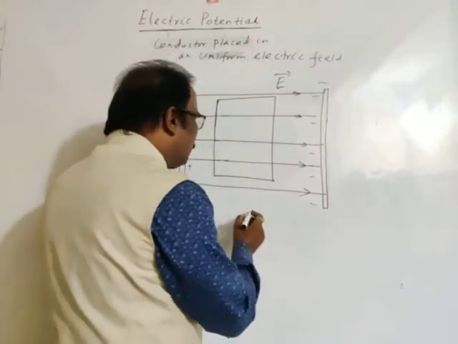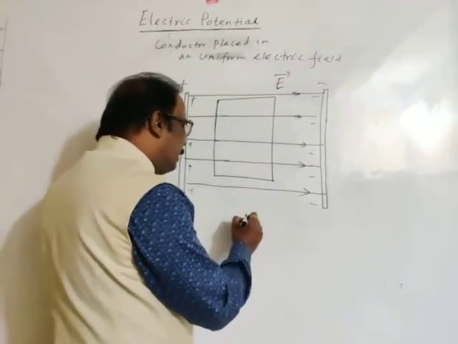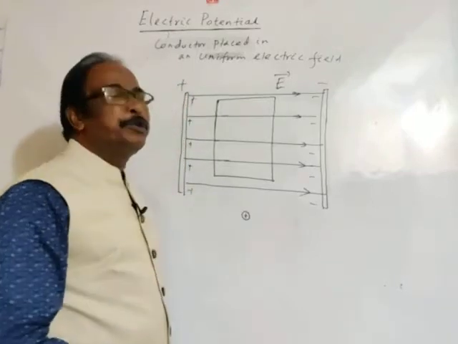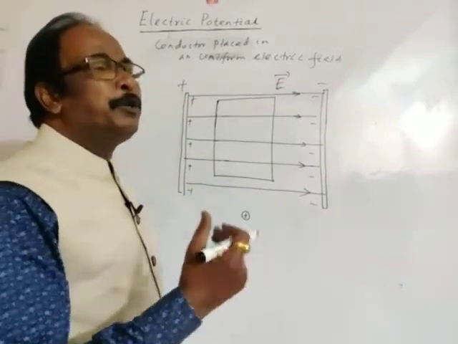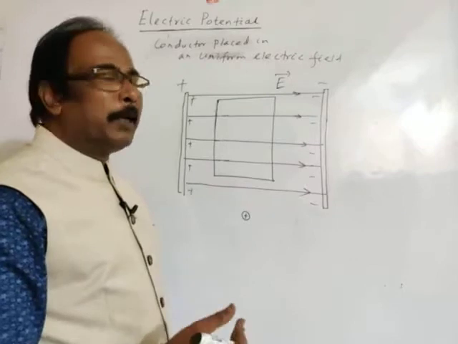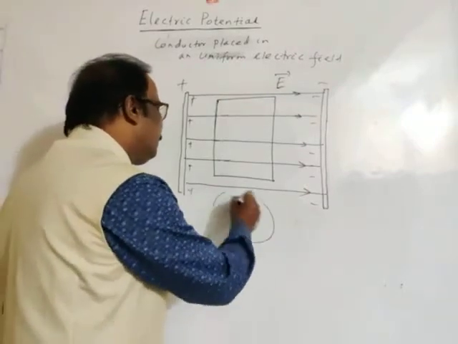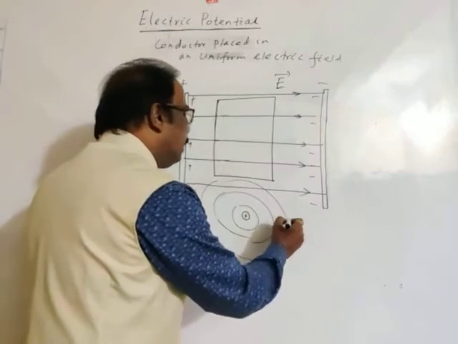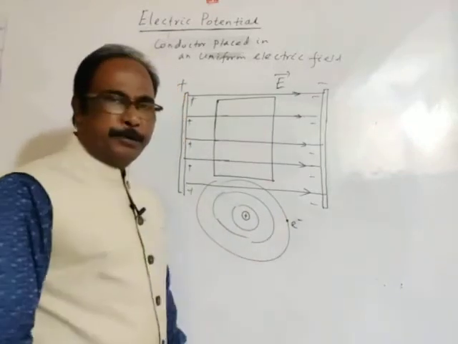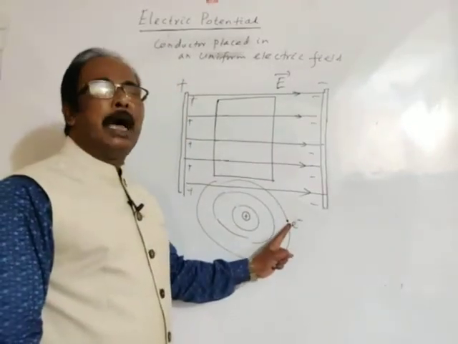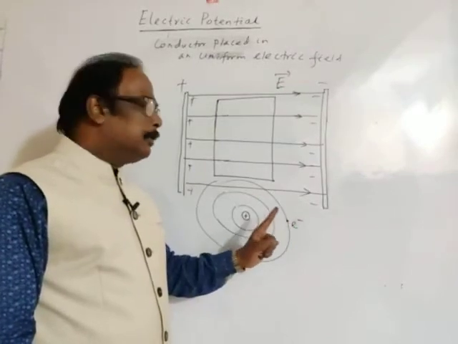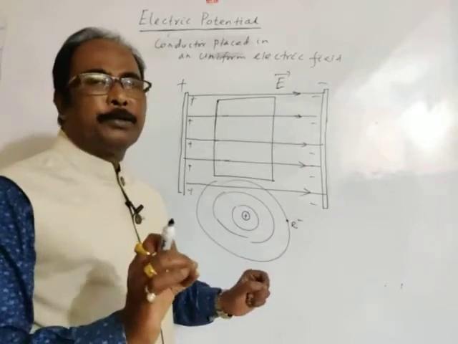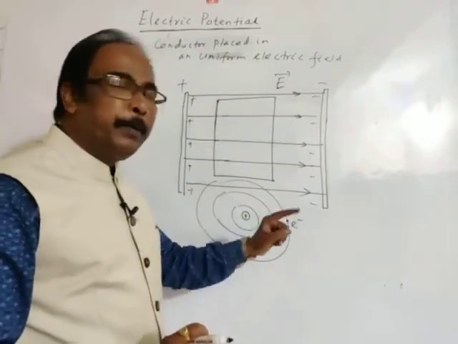See, an atom is electrically neutral. It contains a positively charged core, which is the nucleus, around which electrons revolve in different orbits. The electron which is in the outermost orbit is relatively far from the nucleus.